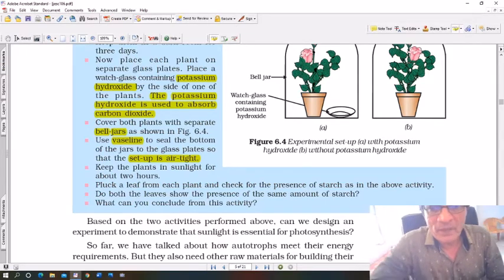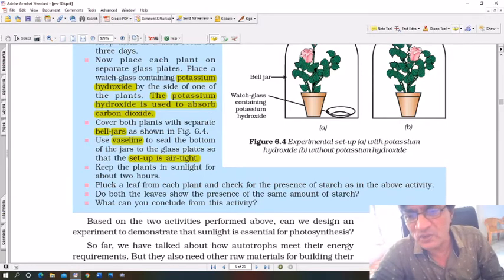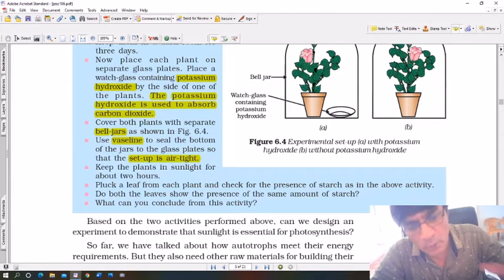Pluck a leaf from each plant and check the presence of starch as in the above activity. Do both the leaves show the presence of the same amount of starch? No. In the first one, most of the carbon dioxide has been absorbed by potassium hydroxide, so very little starch is formed. But in the second case, there is carbon dioxide. It helps in the process of photosynthesis and more starch will be shown. When you use the iodine test, the color of the leaves will turn dark because of the presence of starch.